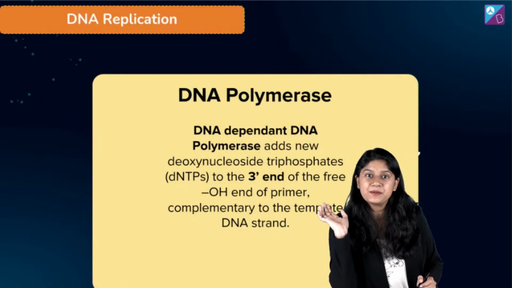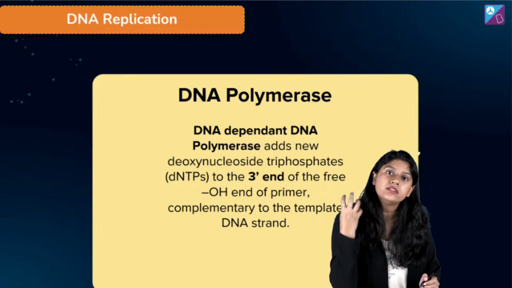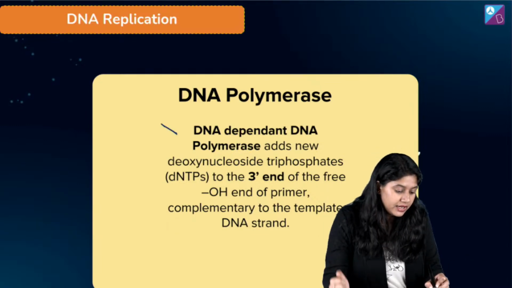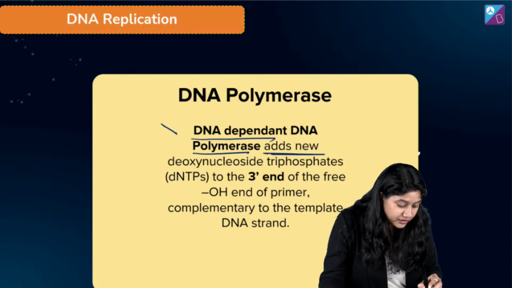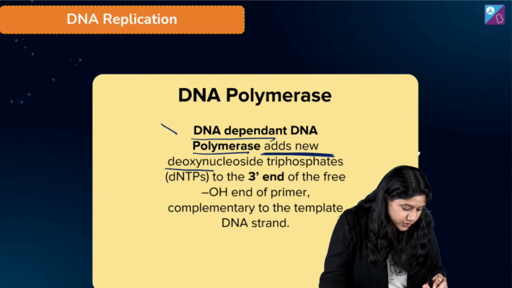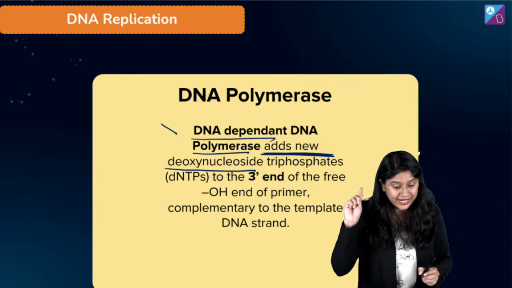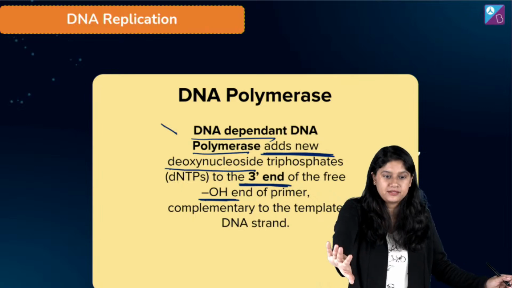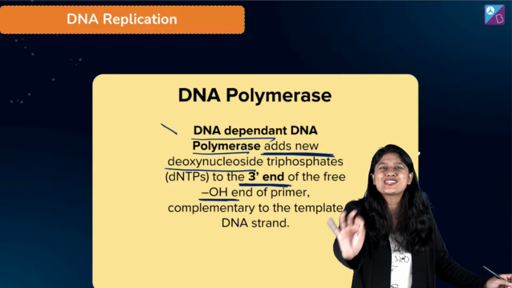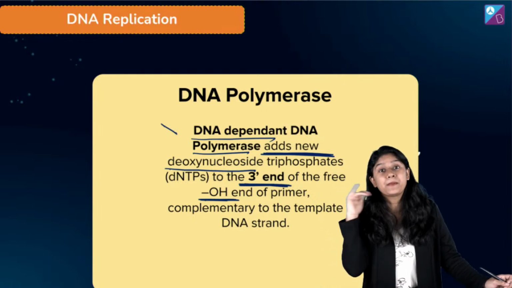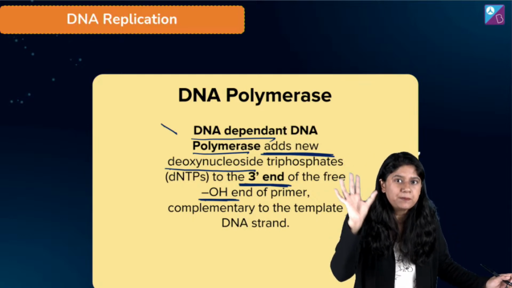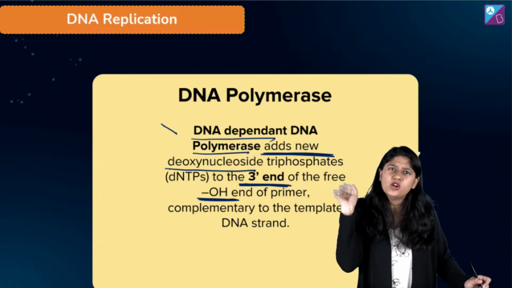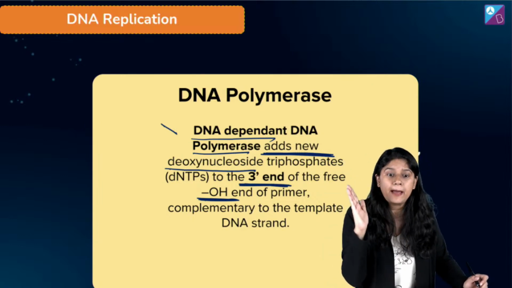यहां पे हो गया हमारा DNA polymerase का काम, हमने समझ लिया कि how the DNA polymerase is working. What is more important is that DNA dependent DNA polymerase will add new deoxynucleoside triphosphate at 3' पे add करेगा OH group पे. ठीक है, हमने अभी पढ़ा था, मैंने आपसे अभी पूछा था. Yes, I just asked you कि कहां पे addition होगा, तो you all said कि मैम 3' पे, 3' पे OH पे, है ना, जो free OH था हमारा, उस पे we will see the addition happening.